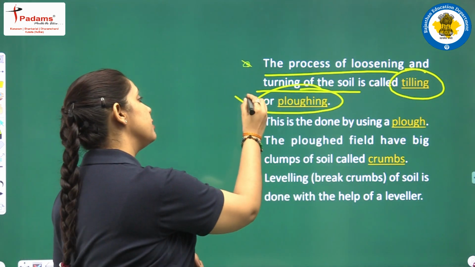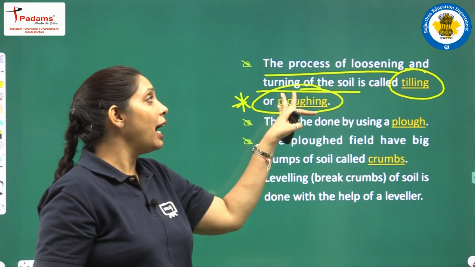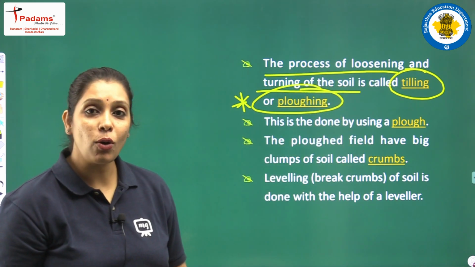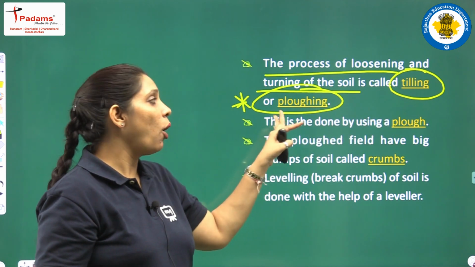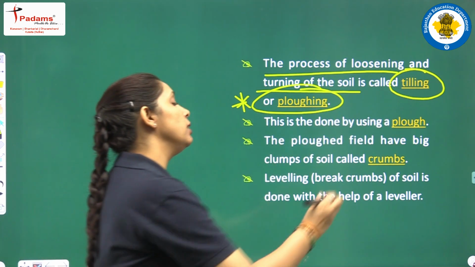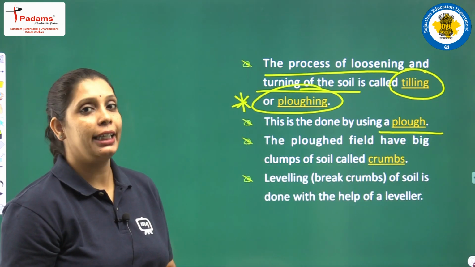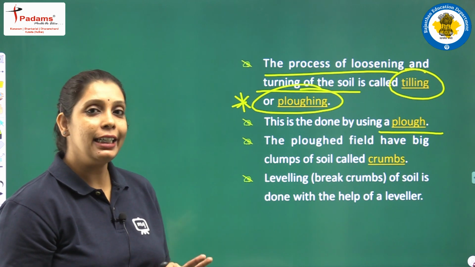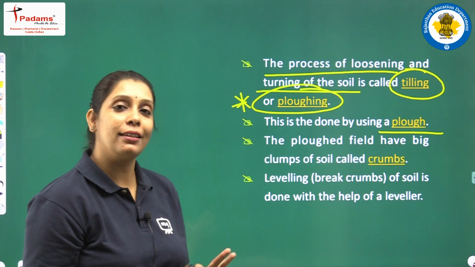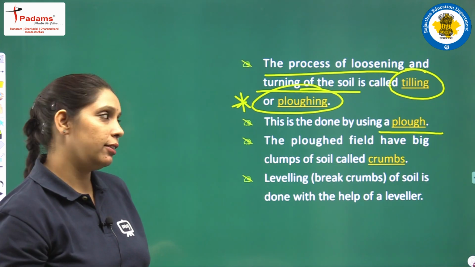Remember this thing. This is another important question. The process of loosening and turning of soil is called tilling or plowing, and this process can be done using a plow. और प्लो को हम क्या कहते हैं? हल भी कहते हैं. It is an ancient method, or we can call it a traditional method.